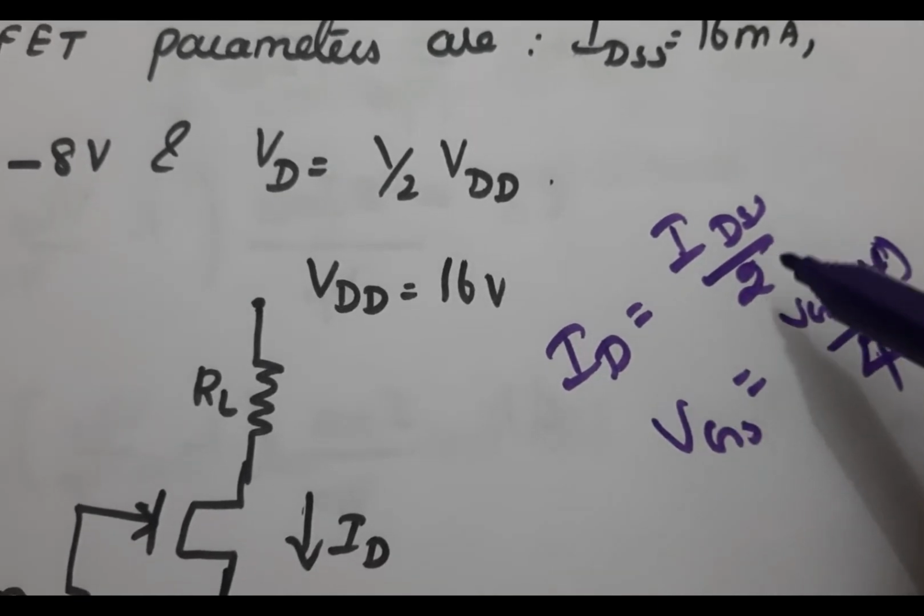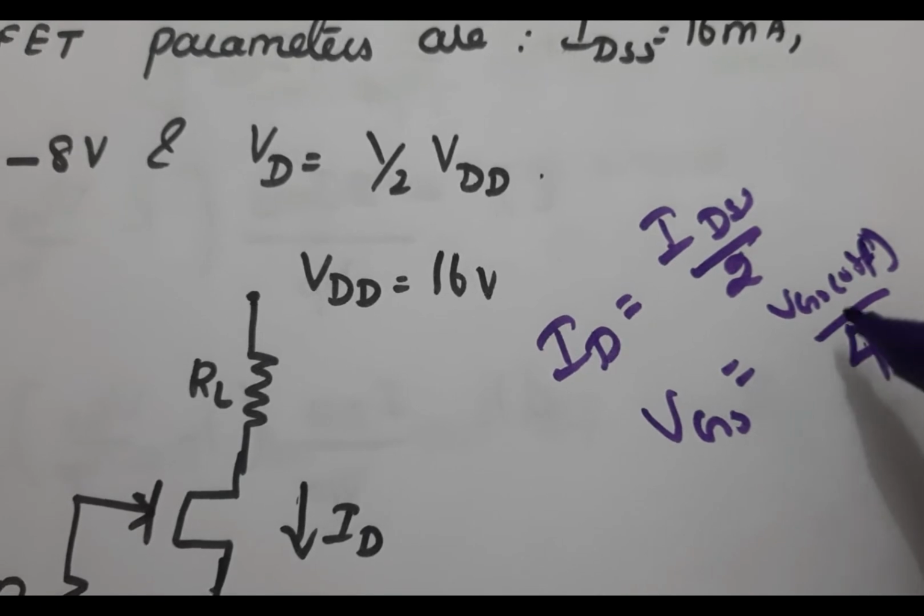So ID becomes IDSS divided by 2, and VGS becomes VGS off divided by 4.